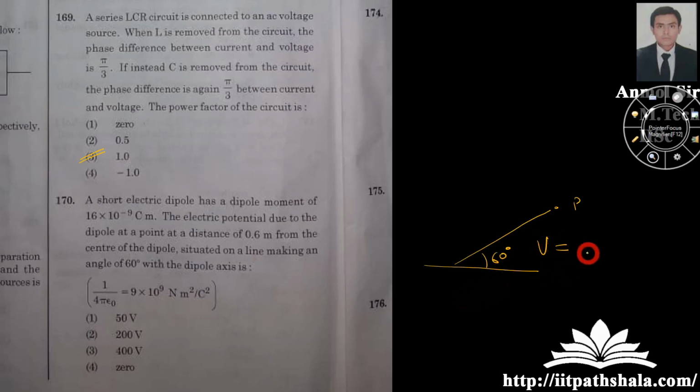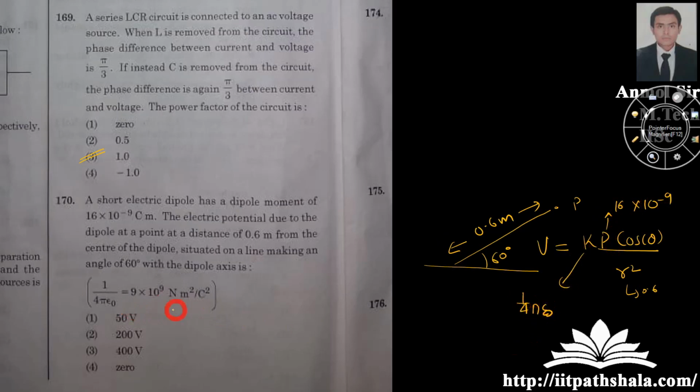You know that V for these kind of cases is nothing but the direct formula of K p cos theta upon R square, where R is given to you as 0.6 meter. The magnitude of dipole is given to you as 16 into 10 to the power minus 9. K is nothing but 1 by 4 pi epsilon naught, and the value is given. Cos theta, theta is nothing but the 60 degree angle, the inclination of that point from the dipole axis itself. This is the center of the dipole. This is the line joining the point P and the center of the dipole.